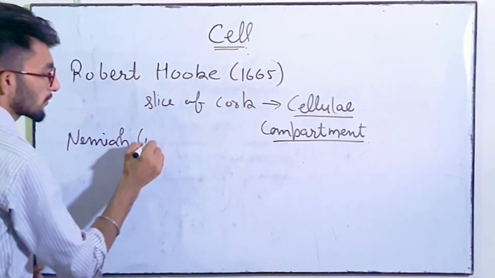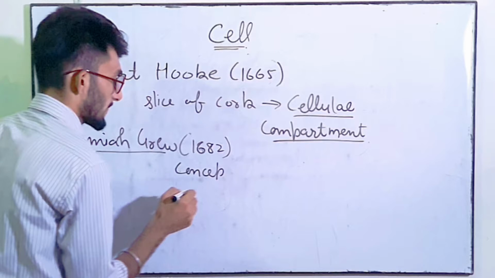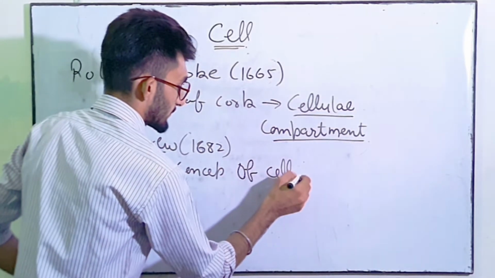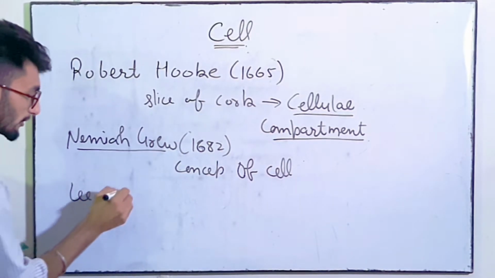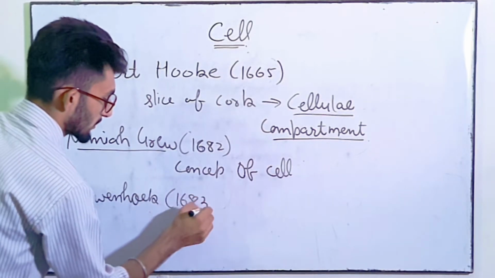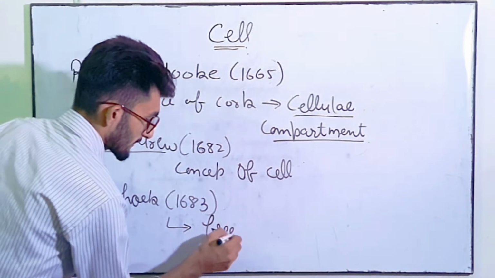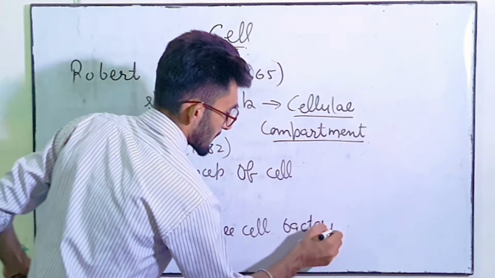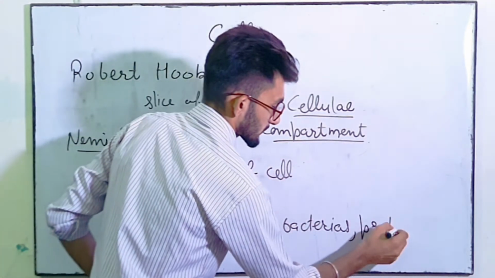Now next, Nemia Grew in 1682 gave the concept of cell, and then later on Leeuwenhoek in 1683 discovered free cell like bacteria, protozoa, etc.